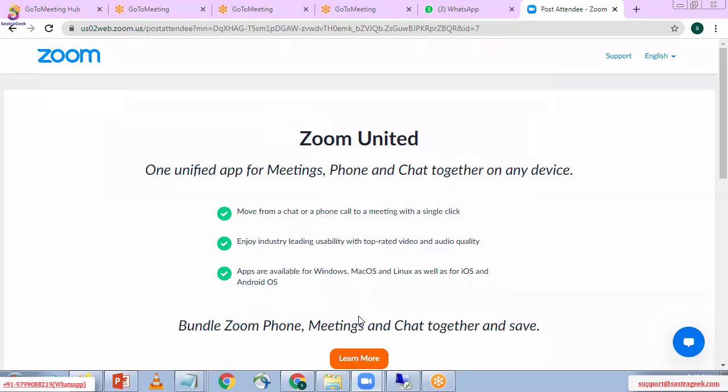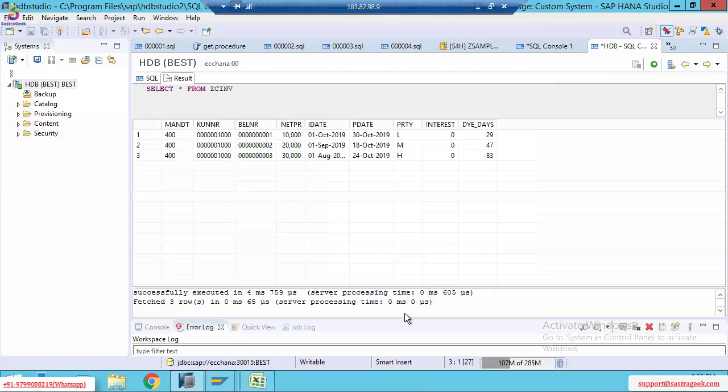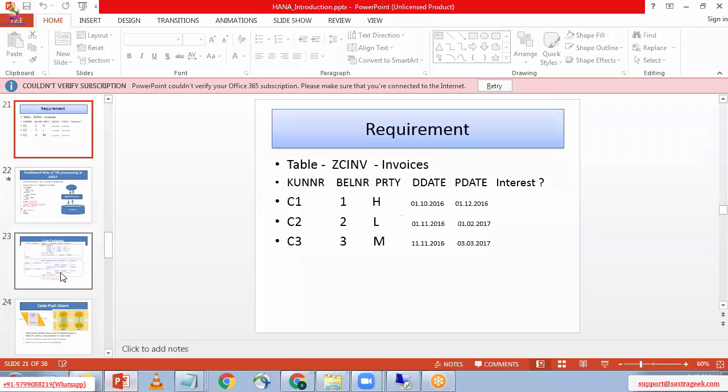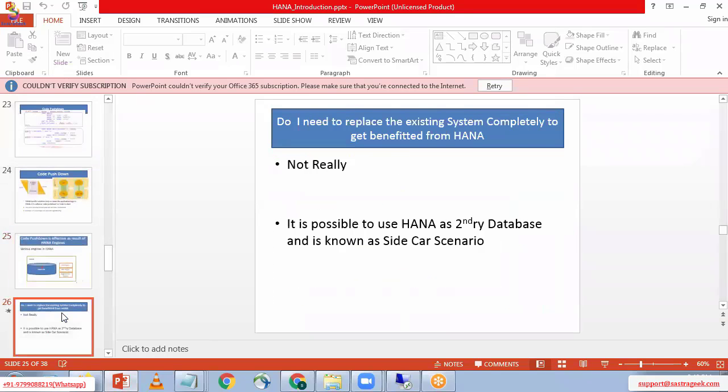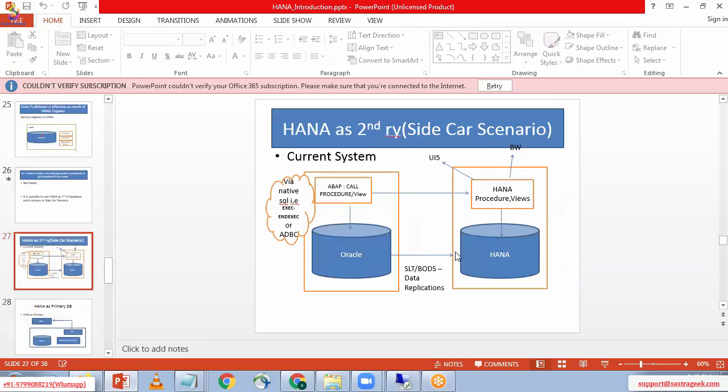In tomorrow's class, the first step and second step are completed, but once again I will repeat the first step and second step. Then I will tell you how to do the calculations using native SQL queries. Before the third step, I'll explain how to replicate the data from another database to the HANA database once again, and then the calculations using native SQL queries.